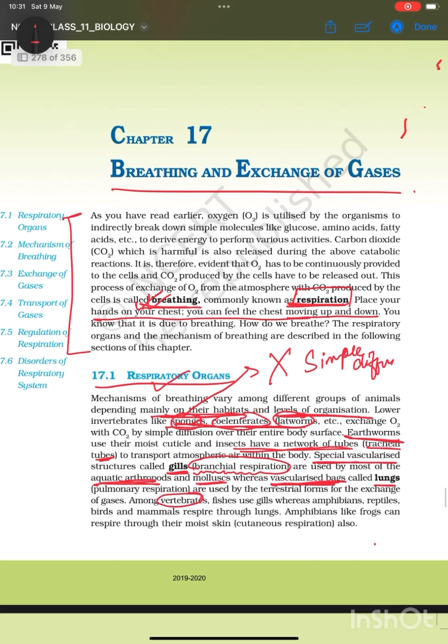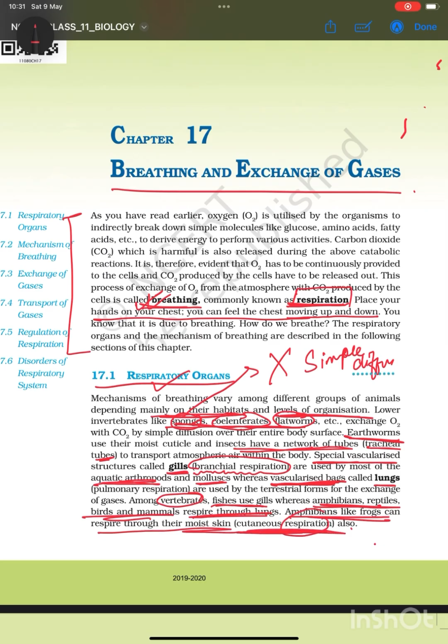Now, among vertebrates, we can see that fishes use gills, while mammals and birds use lungs as their respiratory organ to respire. Amphibians like frogs respire through moist skin, called cutaneous respiration.